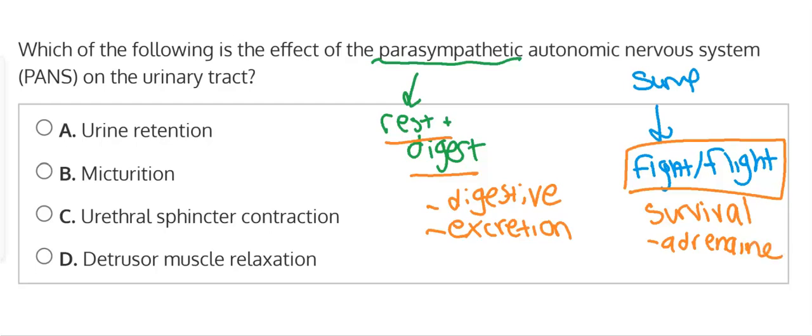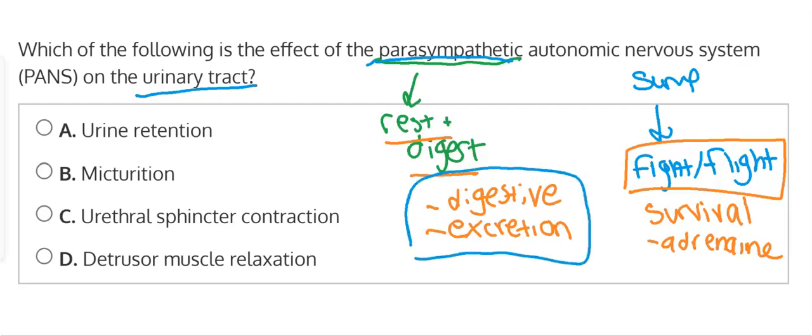So therefore, if we're looking at the effect of the parasympathetic autonomic nervous system on the urinary tract, we want to focus on digestion and excretion. In that case, we want to focus on actual urination. And because we are having urination, we would go with whichever of these has to do with actually excreting or urinating. So going through the choices here,